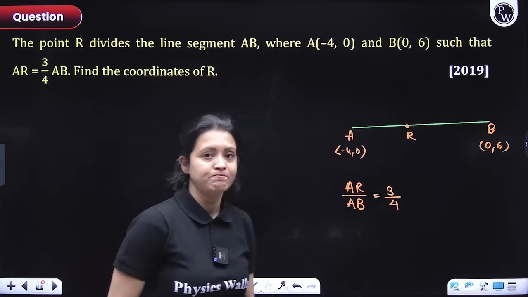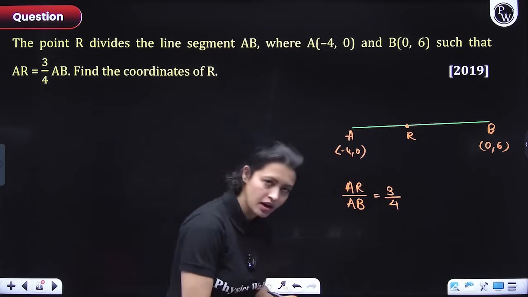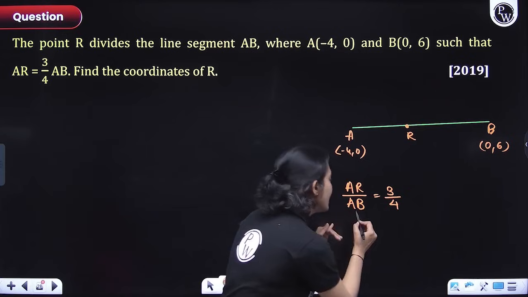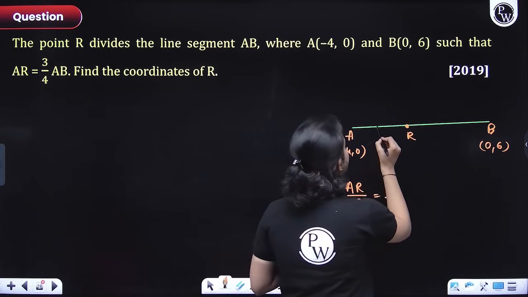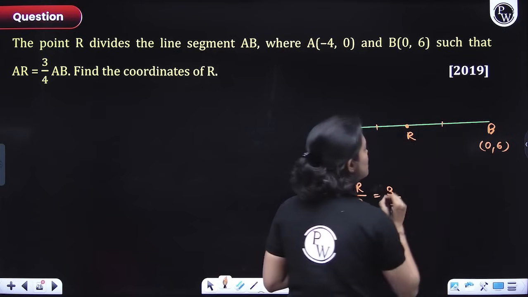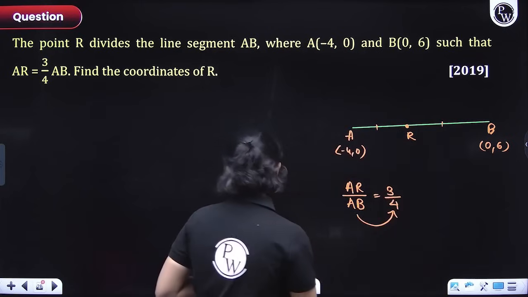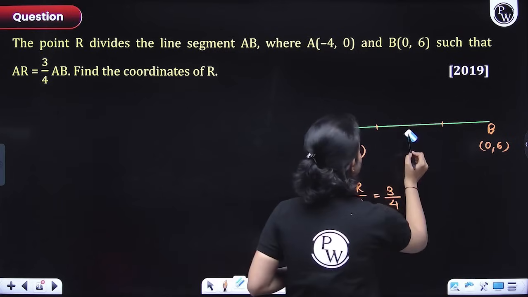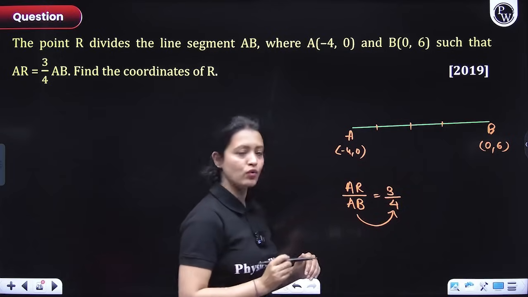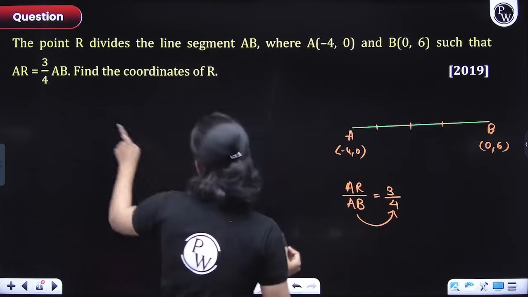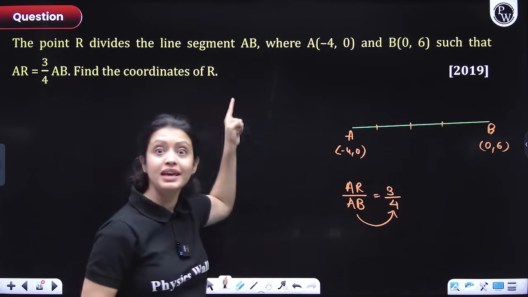What does that mean? Think. It means that if you divide AB into 4 equal parts, then AR would be 3 parts of AB.